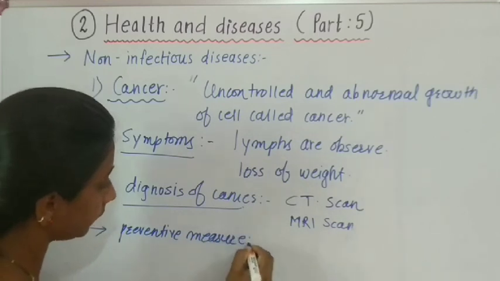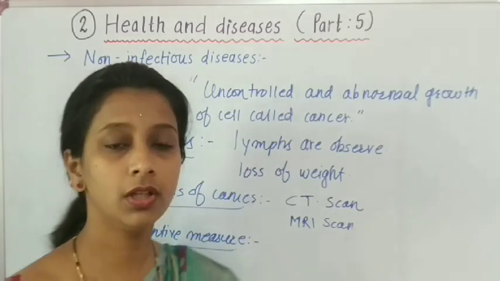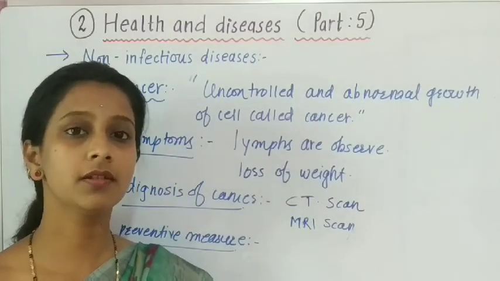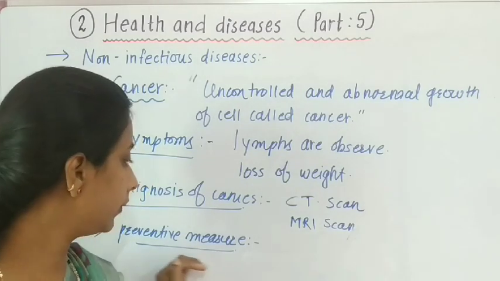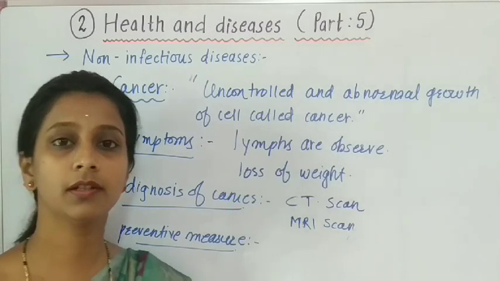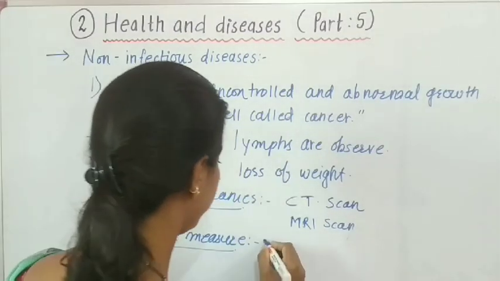First, we all should be aware of this disease, of its treatments and preventive measures. First of these is chemotherapy.